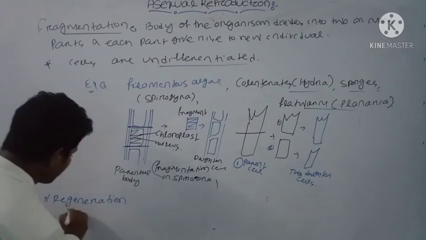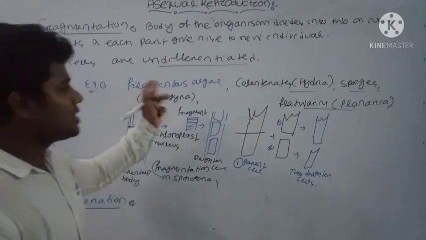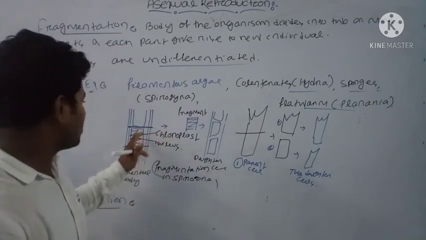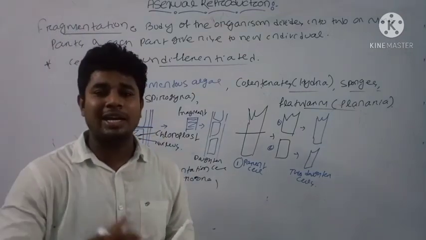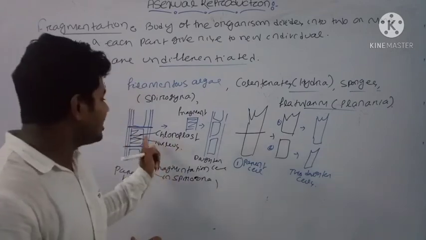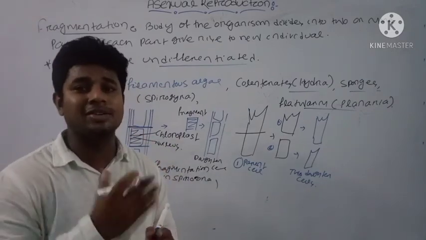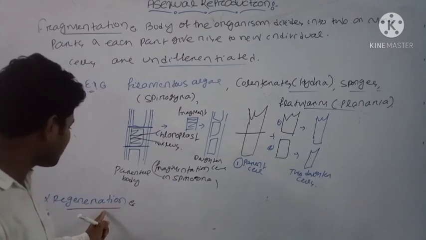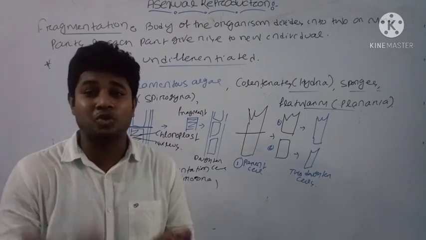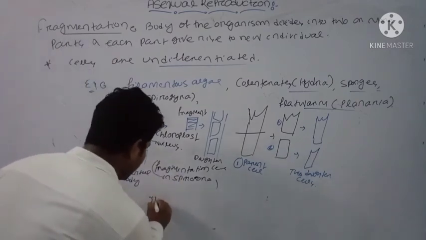Fragmentation is different from regeneration. Why? Because in the fragmentation process, when this Spirogyra grows and gradually reaches maturity, it will separate. Naturally it will separate, but in the regeneration process it will occur by an injury.